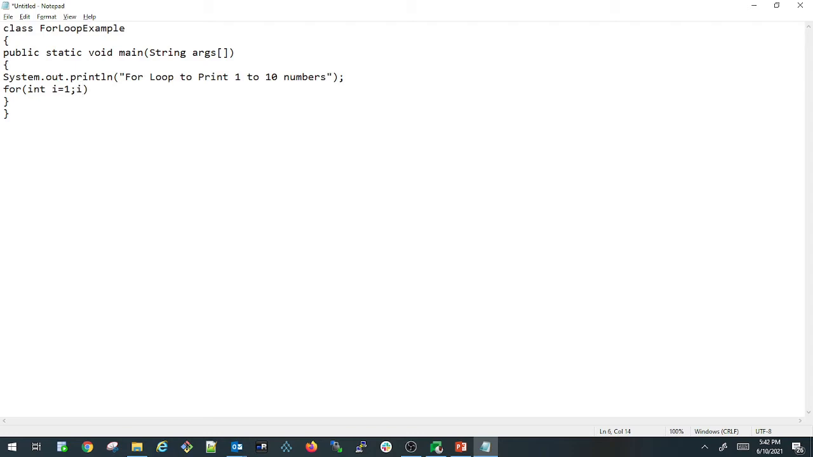and after that I am putting a semicolon, and then I am writing a condition saying that I less than or equals to 10. So here the condition is I value should be less than or equals to 10. So then only the statements inside this for loop will get executed.